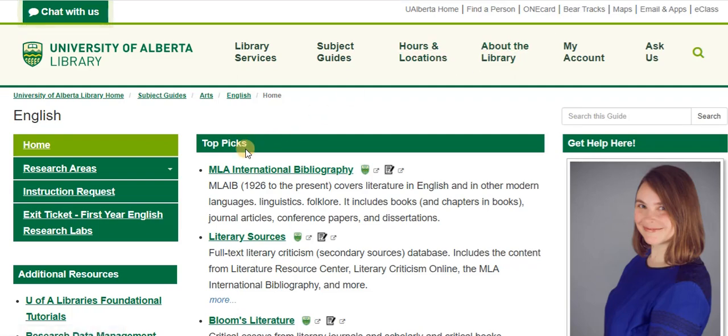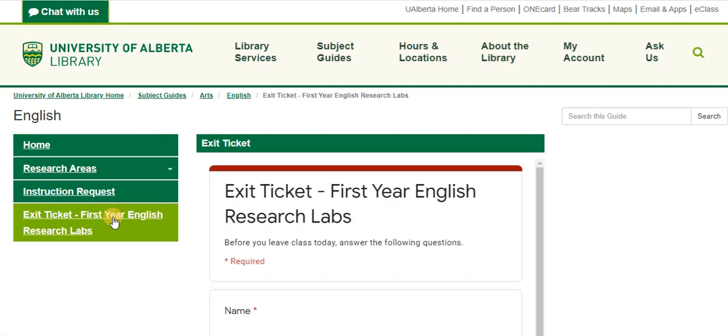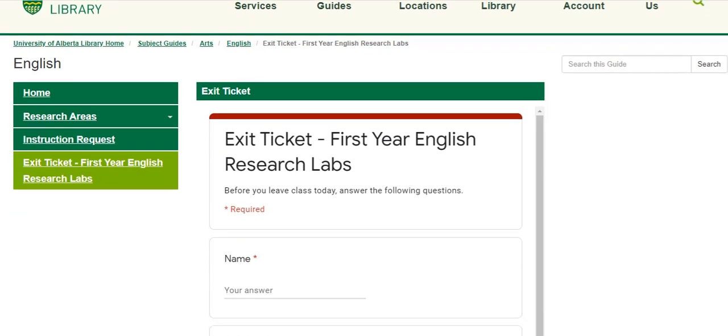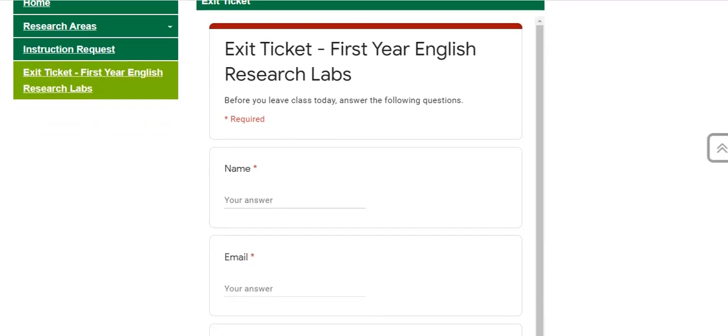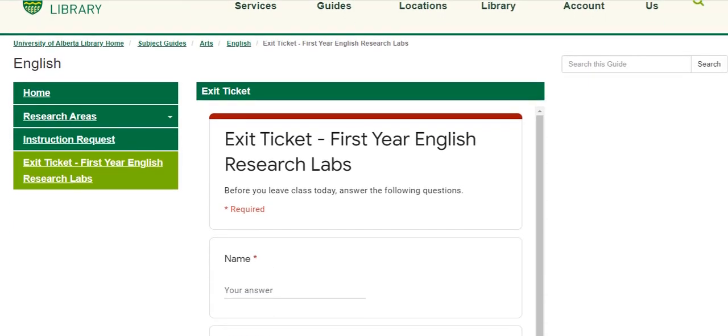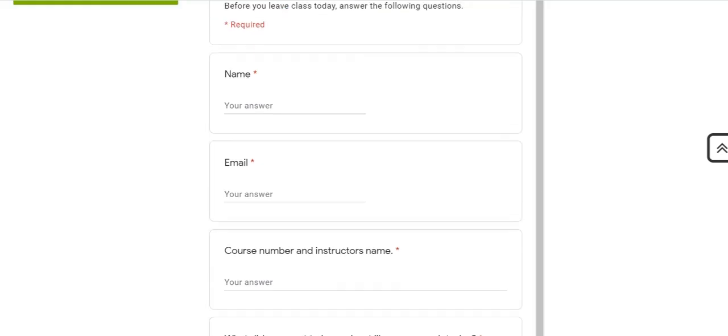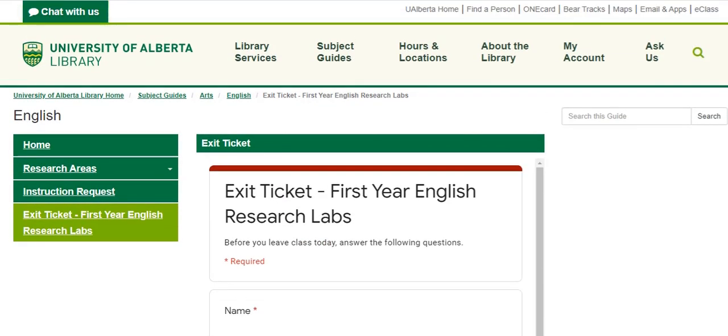I want to point out that your professor might ask you to attend an English language lab. So we're doing labs for your courses, and if you attend, your professor might give you extra credit. And what we will need you to do to make sure you get your extra credit is to fill out this exit ticket, which is on the English guide. And you just fill out this information, and then that allows us to know who's attended the labs, and that information can get passed along to your professor.